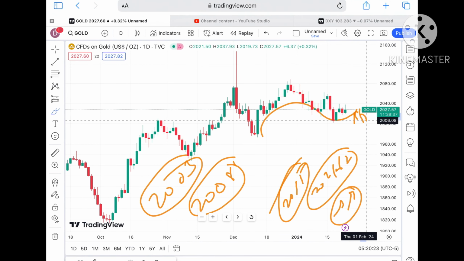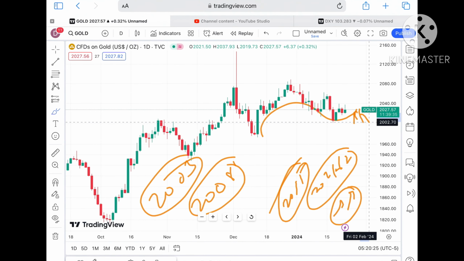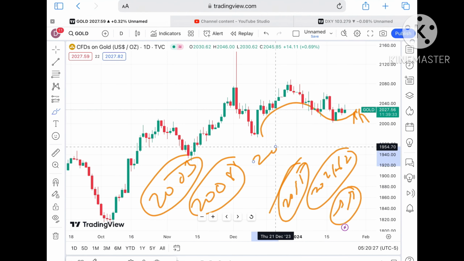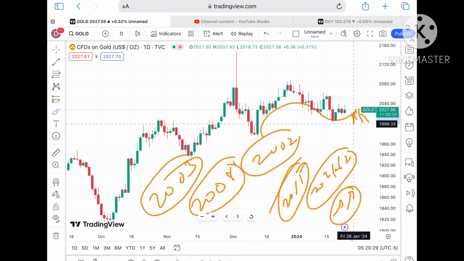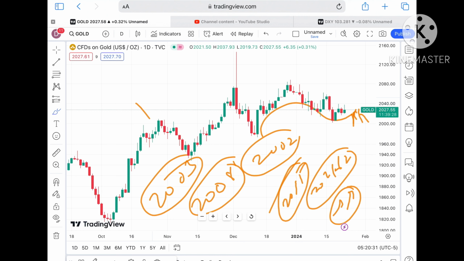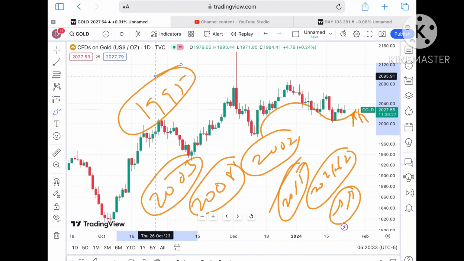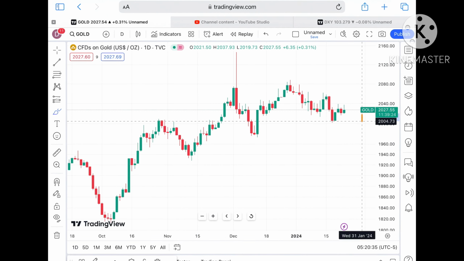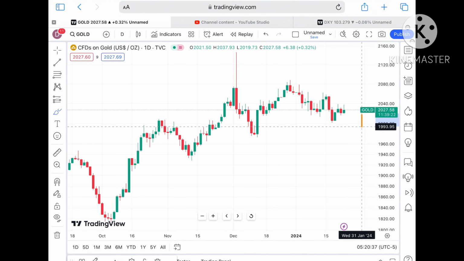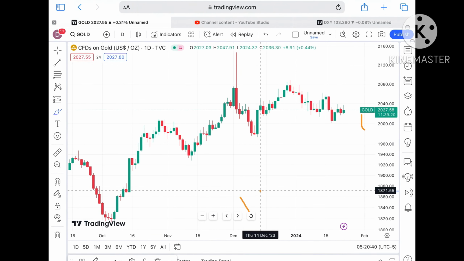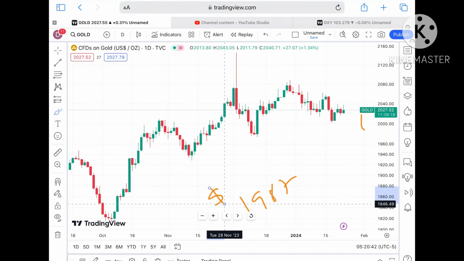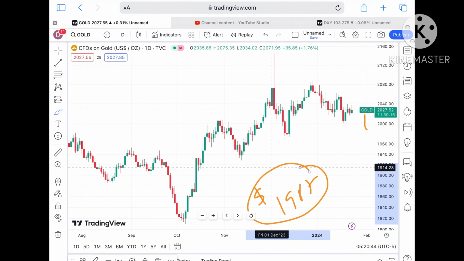If it starts moving below this zone, it will fall further low, and yes, it will move below a level of $2002, and then we can see a further downfall towards 1995. As soon as it goes below this zone, a further fall is likely, and from there a level of around 1987 and a further fall.